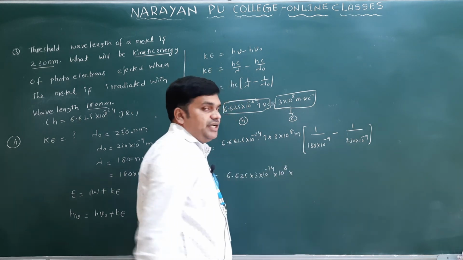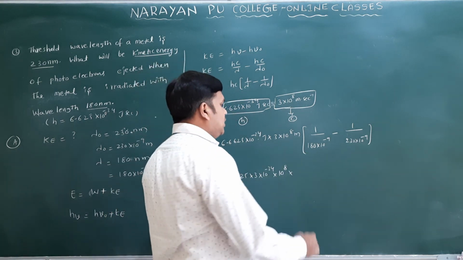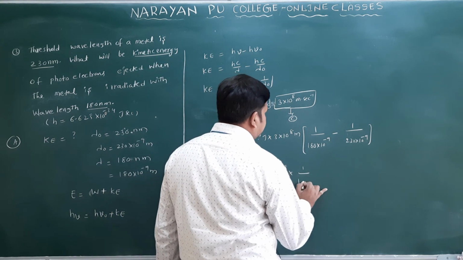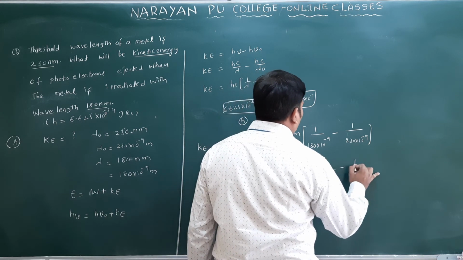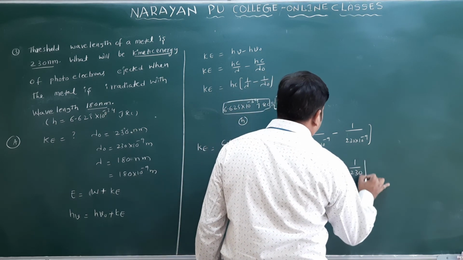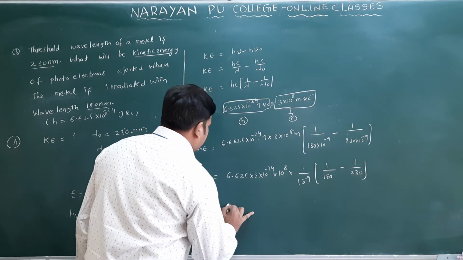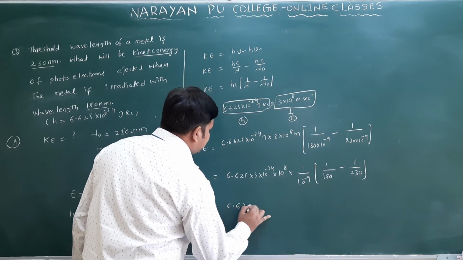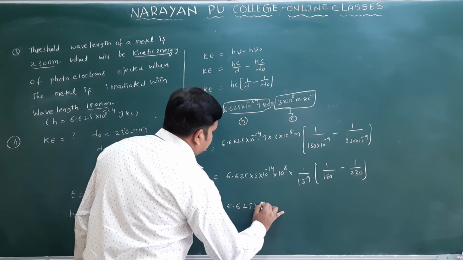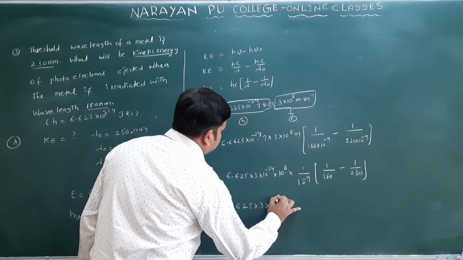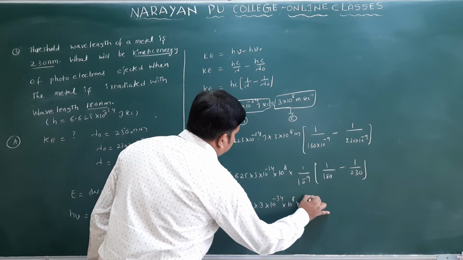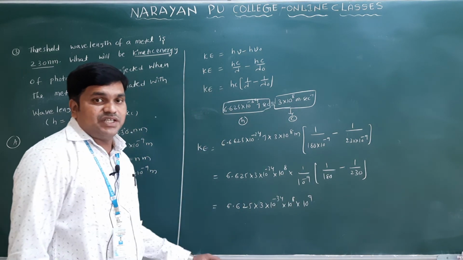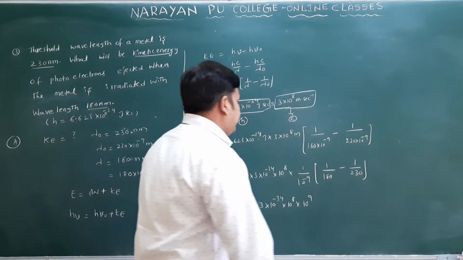Can I take the common here? 10 power minus 9 here. So you'll write here 1 by 10 power minus 9 common you can take. What you will get here? 1 by 180 minus 1 by 230 only. So from this I will write here 6.625 into 3 into 10 power minus 34 into 10 power 8 into 10 power 9. Yes, I will change the position. Clear? Okay, you can do the LCM.